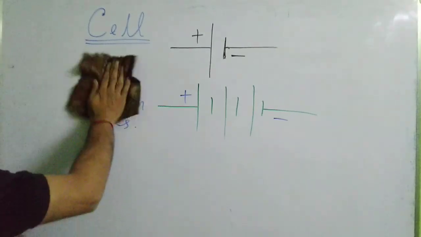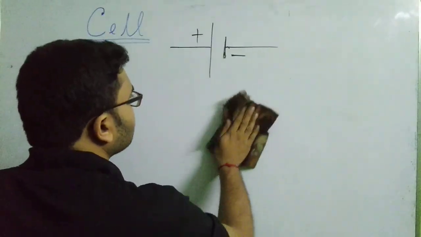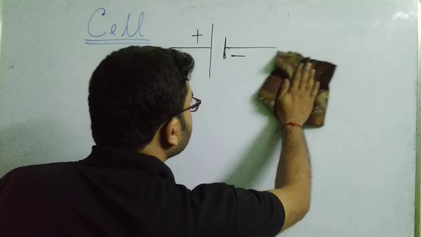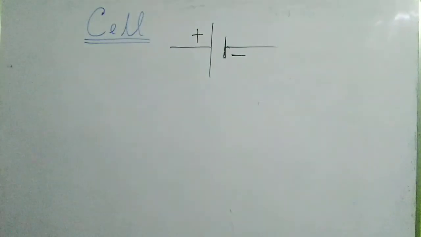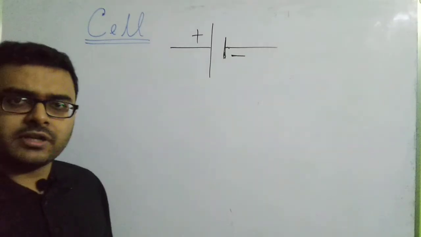Now, obviously, what does the cell provide? We can say, in other words, a cell develops a certain potential difference across the ends of a conductor.